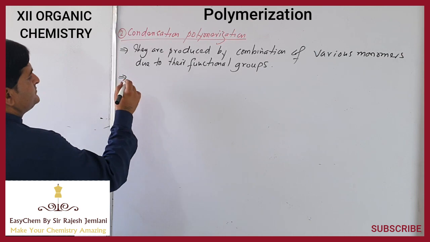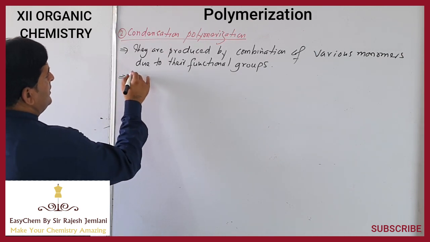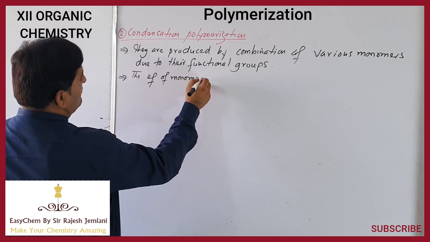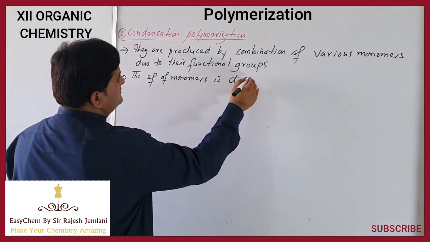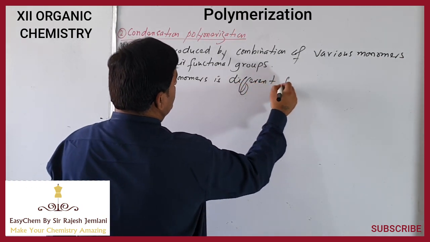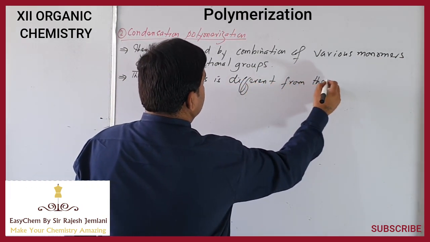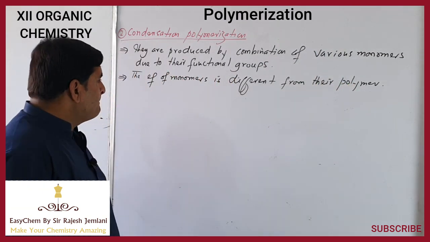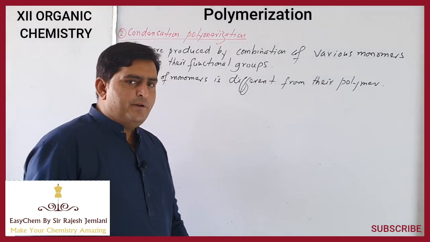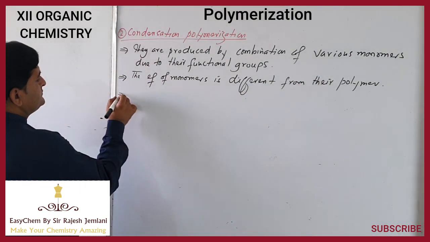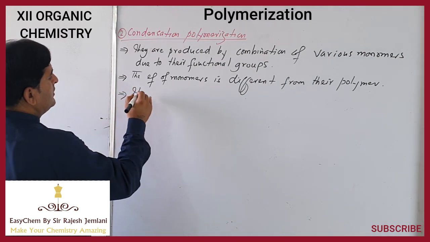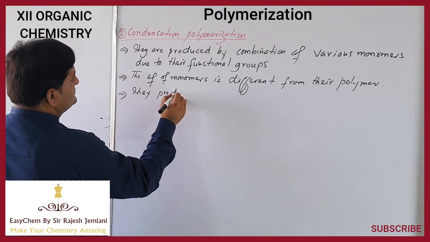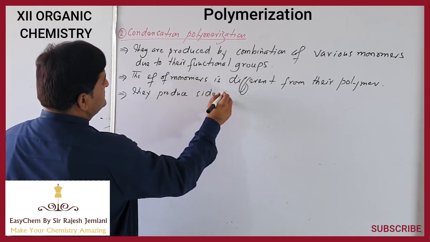Number second thing, the empirical formula of monomers is different from their polymer. So both monomer and polymer will have different empirical formulas. They produce side product.